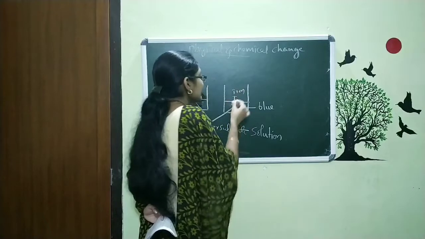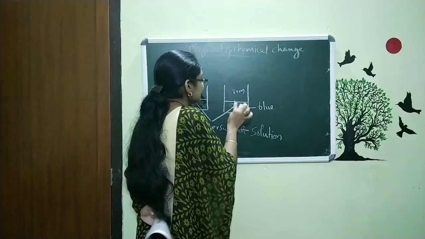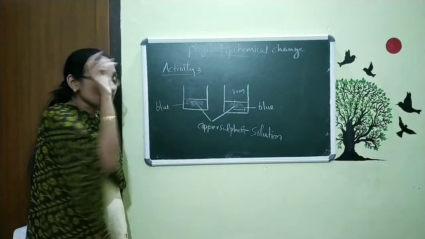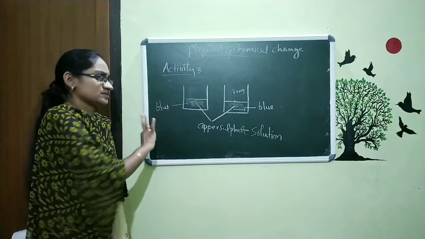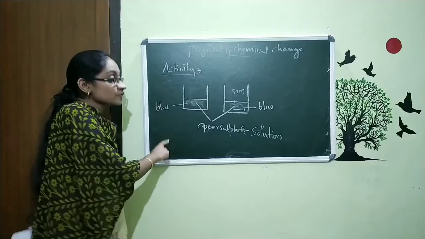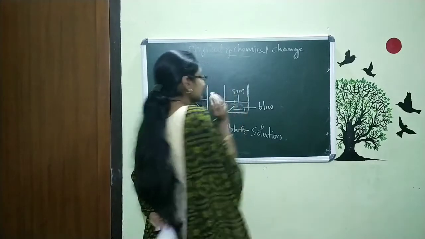So our nail is now inside the beaker and here I am not adding anything. So here this is copper sulfate solution and this is the copper sulfate solution with iron nail.